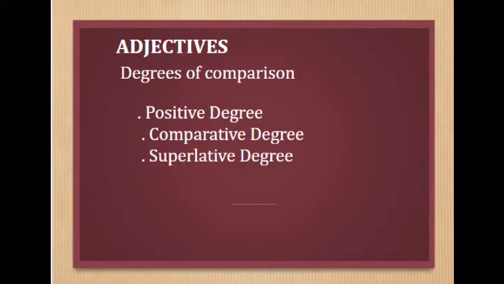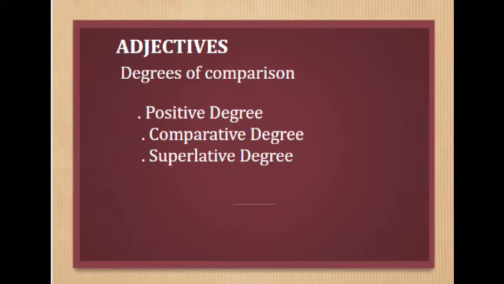In these chapters, you have also learnt degrees of comparison. And why do we use degrees of comparison? When we want to compare two or more nouns, we use degrees of comparison. There are three kinds of degrees of comparison. The first one, positive degree, the second one, comparative degree, and the third one is superlative degree. We use positive degree of adjectives when there is no comparison or nouns or pronouns being compared are equal.